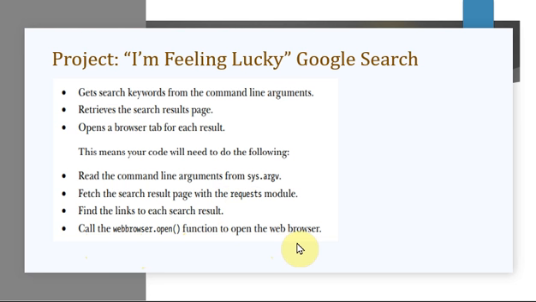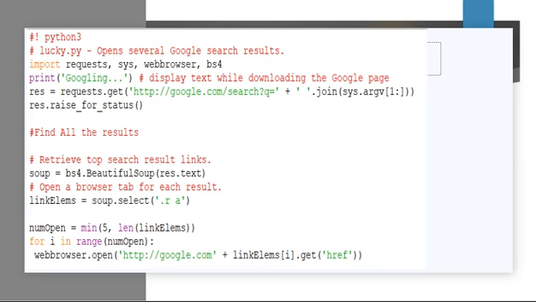So just see here in this particular program, you are using all the modules that you have learned previously. You are using the open function which belongs to the web browser module. You are using the request module, that also you have already learned. Okay, so we'll just see the program.